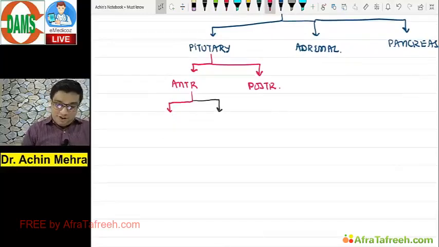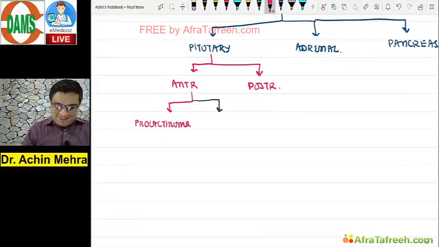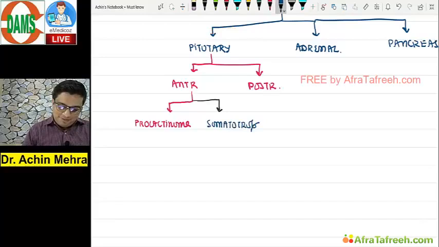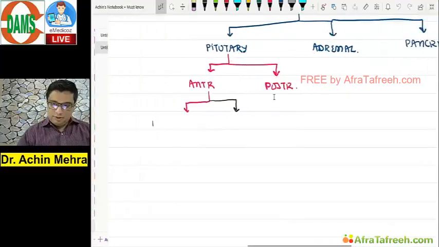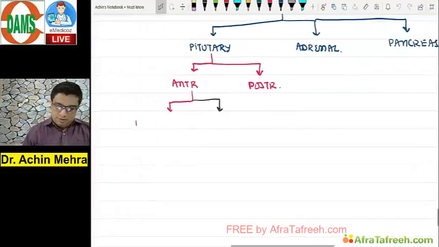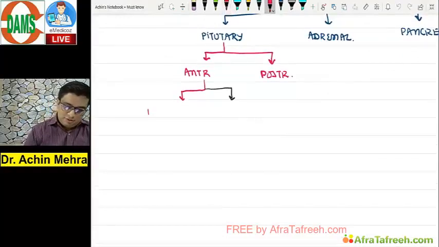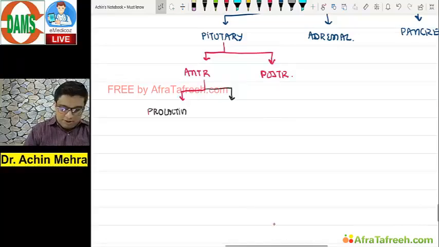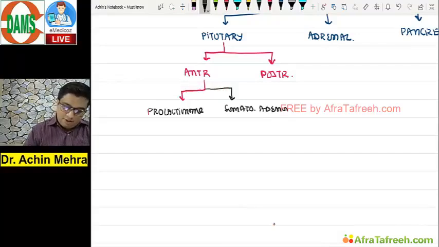Good. Anterior pituitary, two problems here. One is a prolactinoma. Other one is a somatotrophic adenoma. Correct? Just a quick review. Anterior pituitary can come to me with a prolactinoma or can come to me with a somatotrophic adenoma. Most common functional pituitary tumor, most common pituitary adenoma, anytime that you know is a prolactinoma.